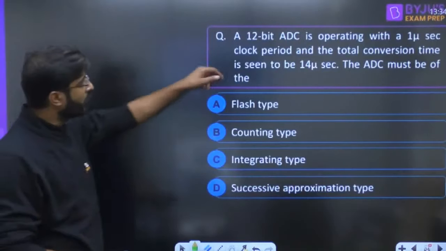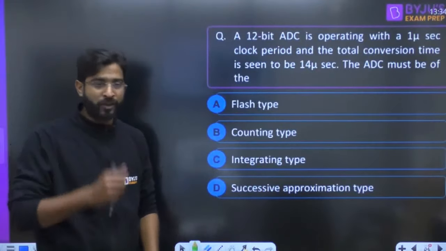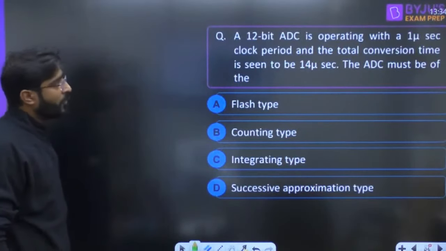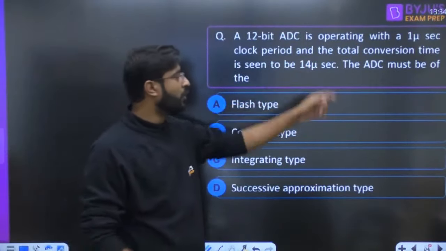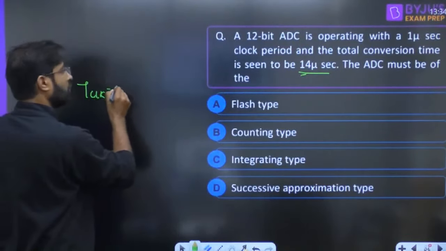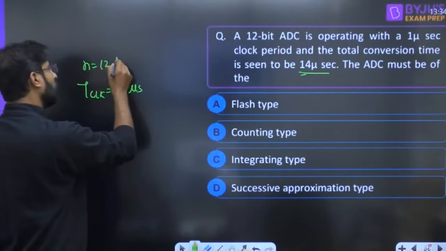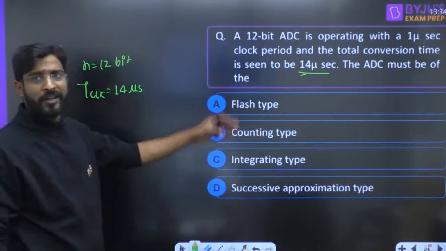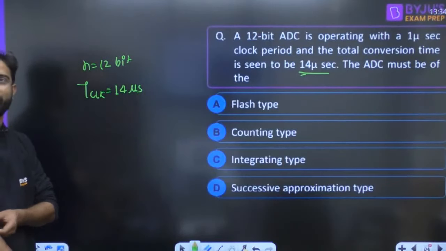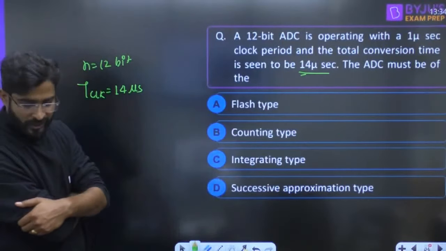Directly we are coming into the question, everyone. A 12-bit ADC is there, everyone. Quickly respond for this question, guys. A 12-bit ADC is operating with a 1 microsecond clock period, and the total conversion time is seen to be 14 microsecond. T clock is 1 microsecond, N is given 12-bit. So which type of ADC will it be, everyone? Kaja Sai has given the response for this. Everyone quickly respond for this.